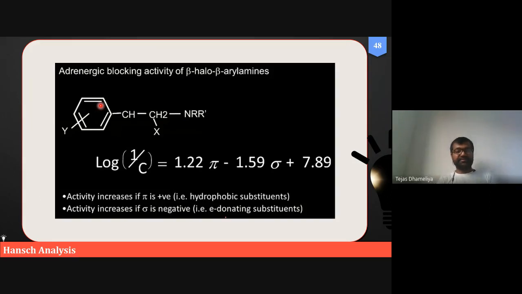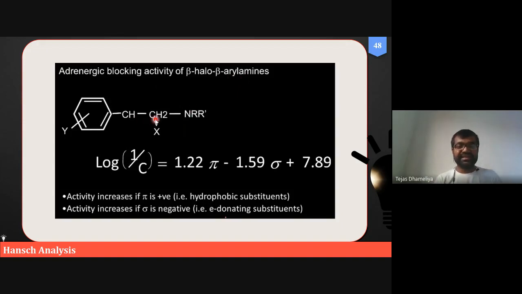So similarly, whenever we develop QSAR, it is suggested that the scaffold should be the same. The compounds which are present in your data sets should have some unique features, right? And then we will be able to get the unique results of QSAR. In this case, all the compounds are beta halo beta aryl amines.